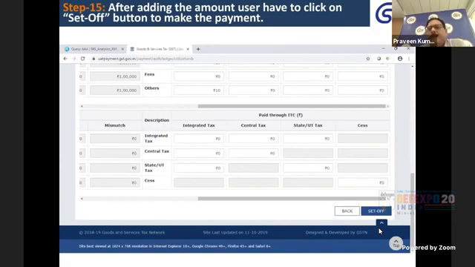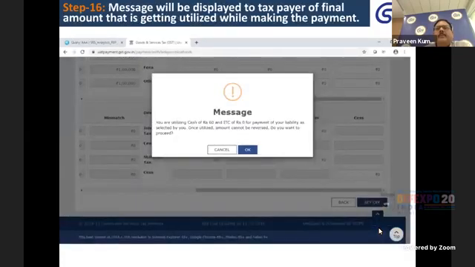Once you click on the setup, there will be a success message on your screen that you have utilized your pre-deposit amount. Here in this case the applicant has utilized rupees 60 from the cash ledger, and ITC 0 rupees, and once it is utilized, the amount cannot be reversed.